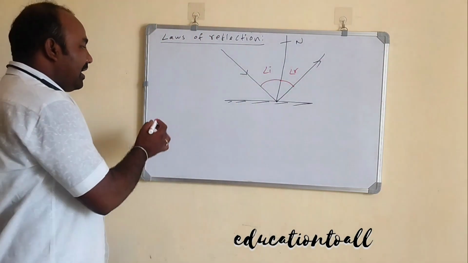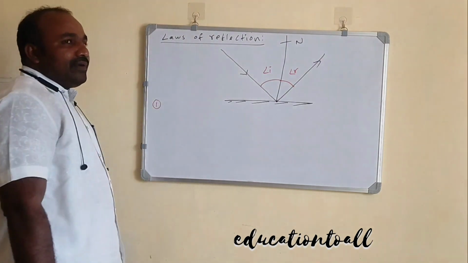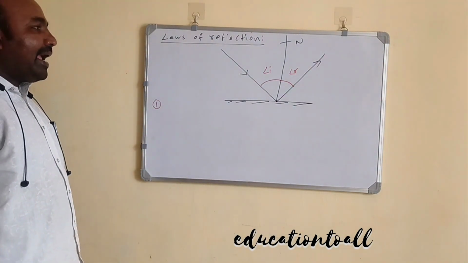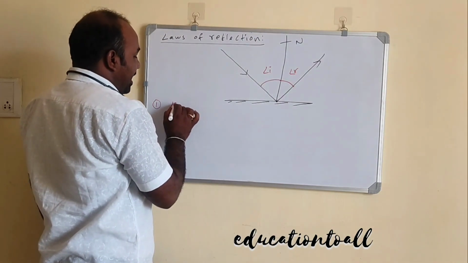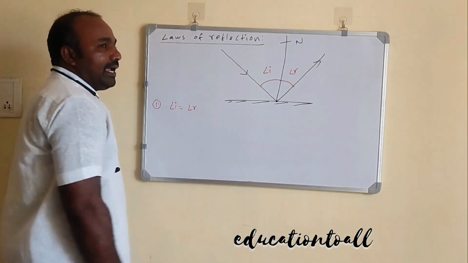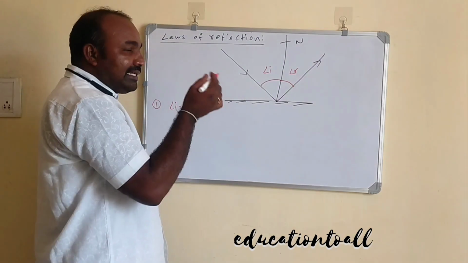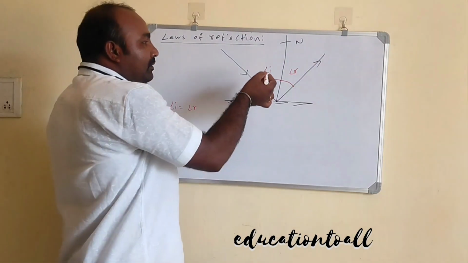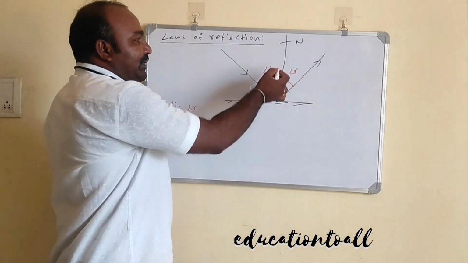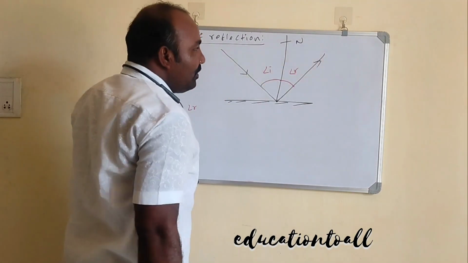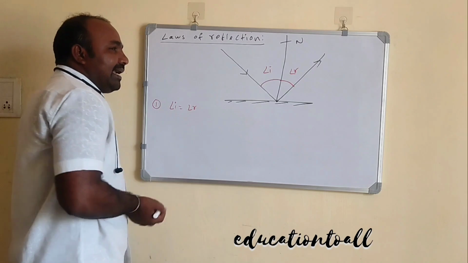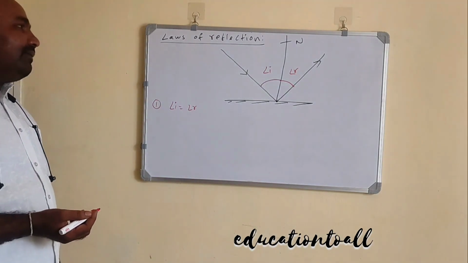The first law of reflection: the angle of incidence is equal to the angle of reflection, that is, angle i is equal to angle r. That means the angle the incident ray makes with the normal line is the same angle the reflected ray makes with the normal.